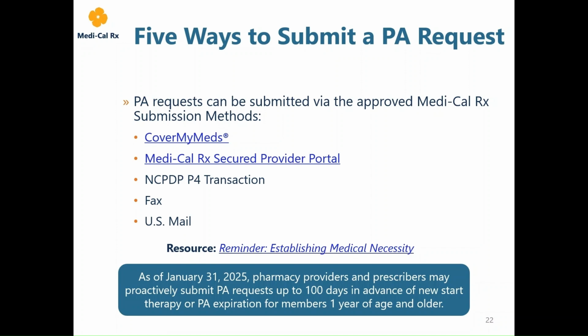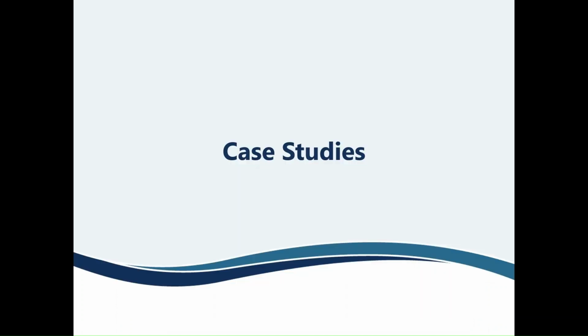As discussed previously, pharmacy providers and prescribers can submit PA requests up to 100 days prior to the start of therapy, or PA request expiration for members 1 year of age and older. Due to potential rapid changes in an infant's health status, PA requests for children younger than 1 year of age should be submitted with the prescription. Members with an approved PA request will remain active through its approved length of authorization.